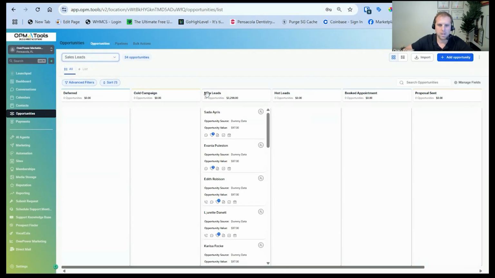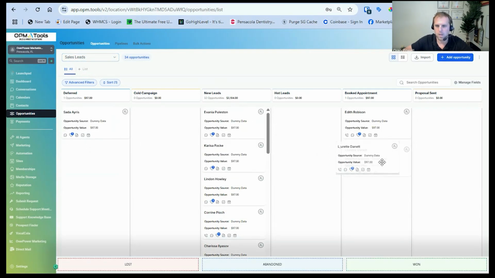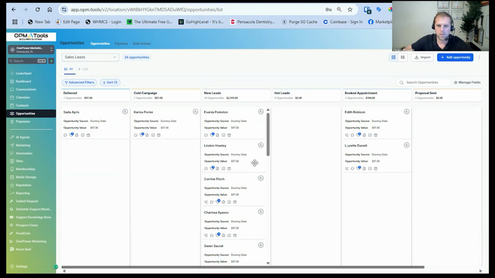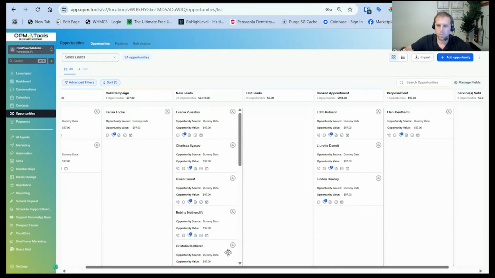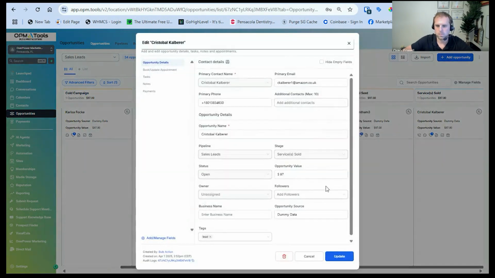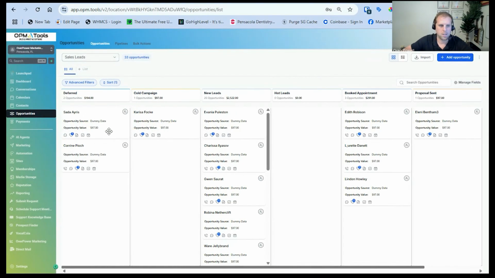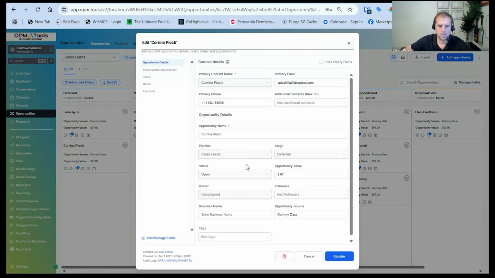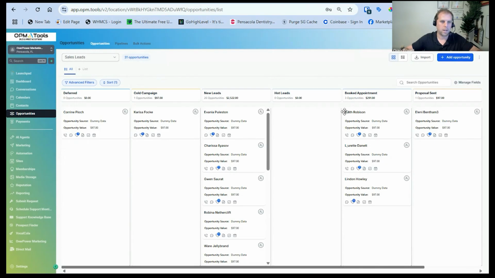And as of now, we can see that we have 34 new opportunities for the value of $3,298 because each one has $97 in value. If we start moving some of these, let's say we put some over here, put one right here, put two right here, put another one right there, and start moving over. And we'll say, let's say, put this in sold, mark this as 1, and then go ahead and put these as lost, and mark this one as lost. Well, now we have some stats that we can actually work with.